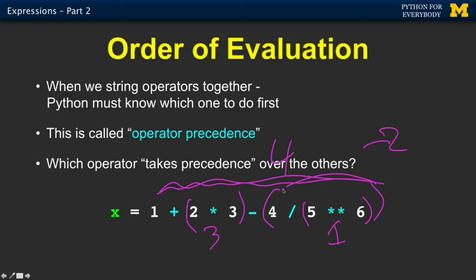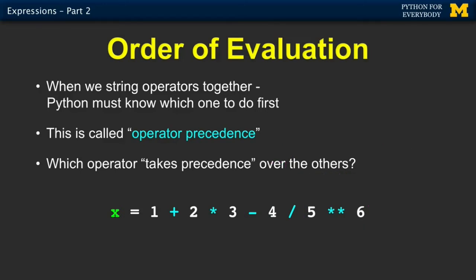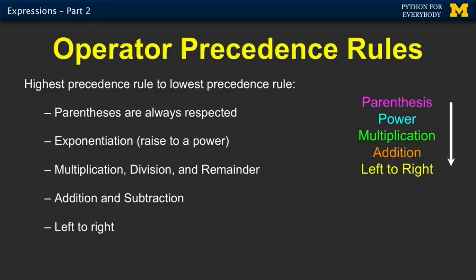So there's an order. But we're going to teach you what the order is if you weren't going to use parentheses. So the rule is parentheses override everything. Exponentiation is the most powerful. Multiplication and division and remainder are equal. They're the next most powerful, then addition and subtraction. And then when in doubt, you just go left to right. So if there's a bunch of additions, you just go left to right. Or if there's additions and subtractions and a bunch of stuff, you go left to right.